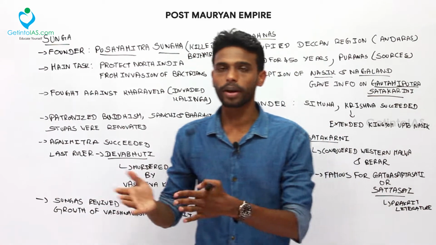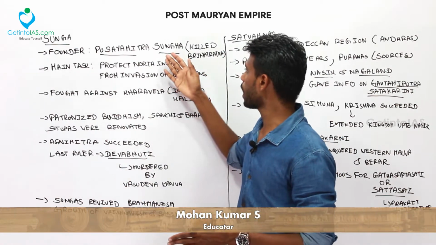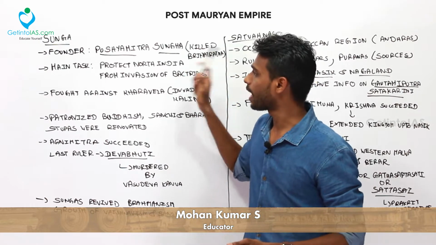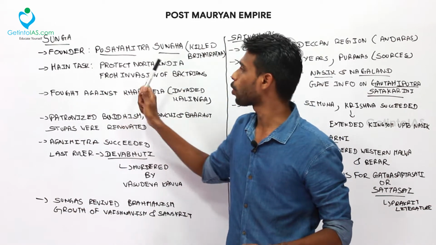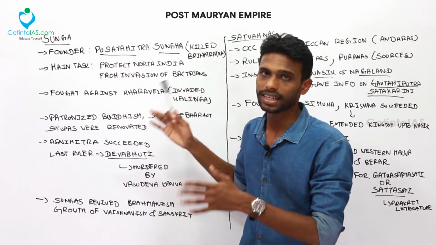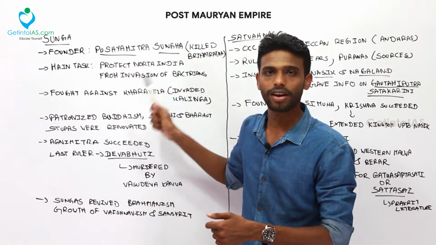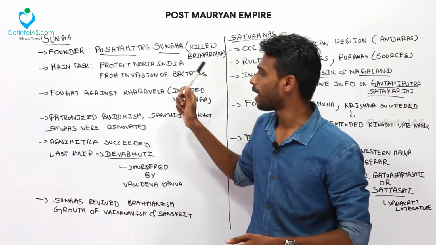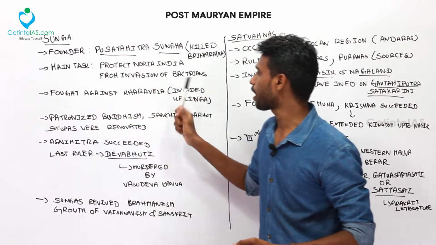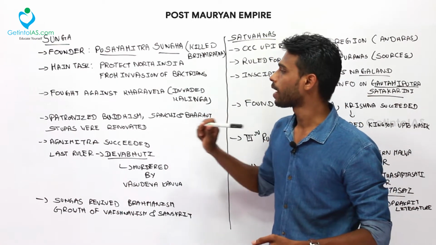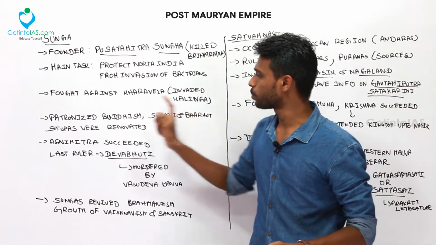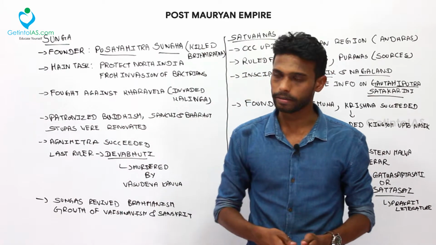After the Mauryan period, Pushyamitra Shunga killed the last Mauryan ruler, Brihadratha, and then his main task was to protect North India from the invasion of Bactrians. We will see about Bactrians in the upcoming lecture. He fought against Kharavela, who invaded Kalinga, and he also patronized Buddhism. Sanchi and Barhut stupas were renovated during this period.